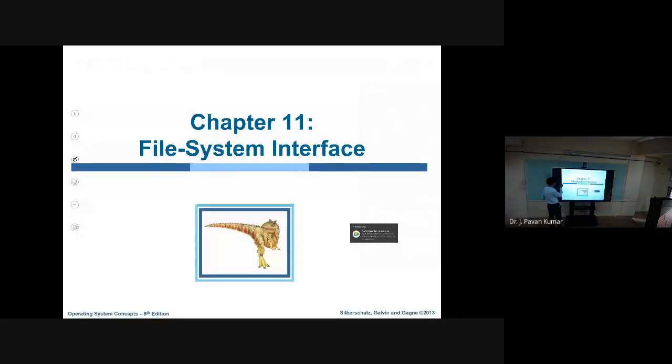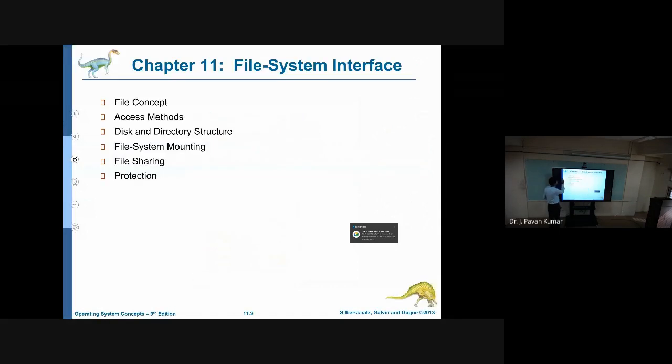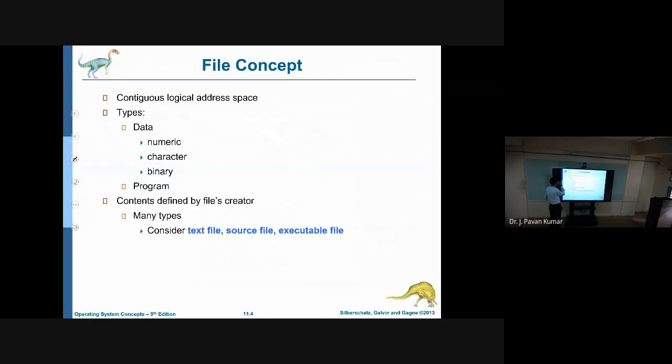In the last class, we have seen what is meant by file, right? What is meant by file? It is a collection of related information we can consider as a file. It is in general a contiguous logical address space. Logically, we will be treating that the entire file is placed in the hard disk contiguously. That is our assumption. But there is no guarantee that the entire file will be stored in the hard disk contiguously. It can be distributed at several places. That will be taken care of by several units that we will be seeing now.